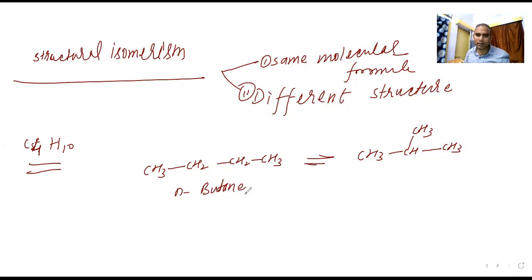Then the next one we are having is known as isobutane. If you are talking about this one, that is isobutane, and both are different. This is the straight, non-branch. Non-branch, yes or no?